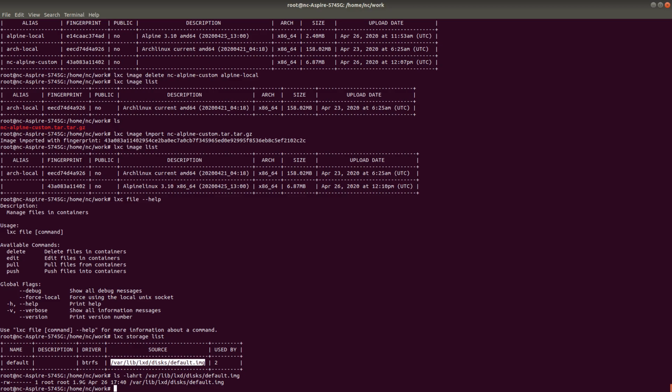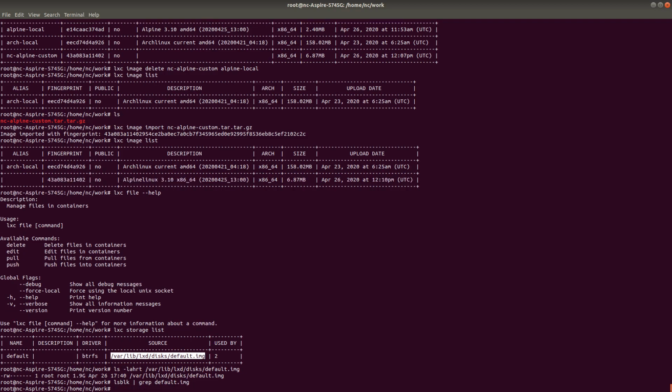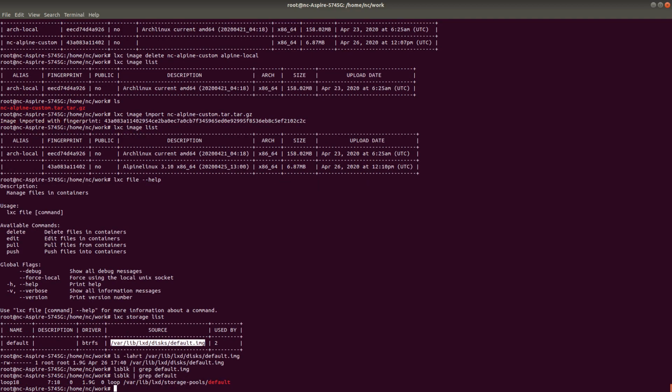If I look here, you will see that this image is actually mapped as a loop file. So lsblk, grep, and then I'll look for default.img. You will see that this is basically a loop file, loop18.